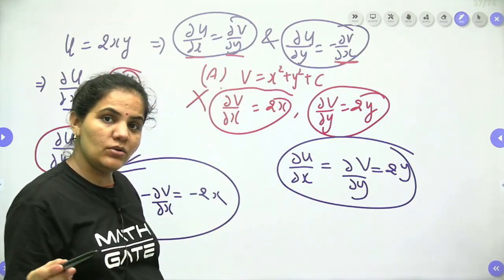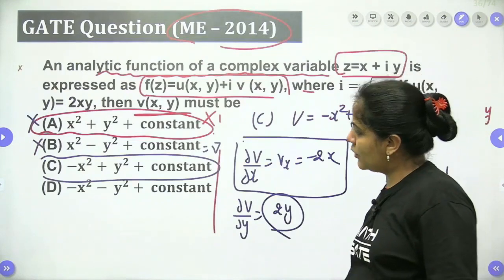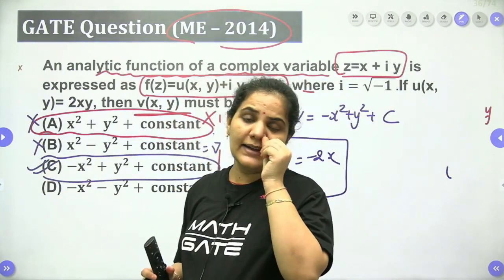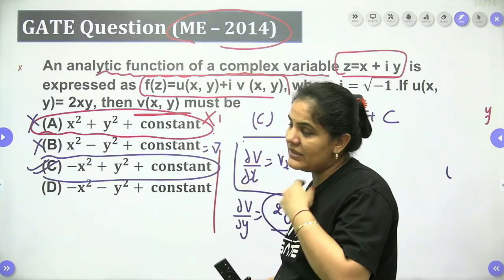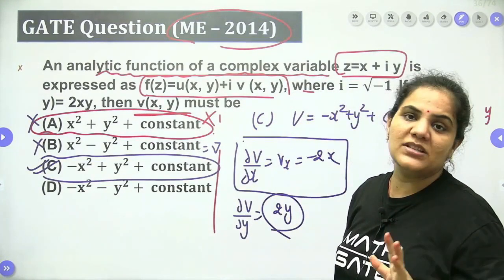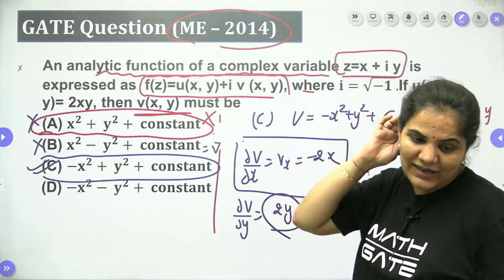So we can conclude that neither option number A nor option number B is satisfying, but option number C is satisfying, dear students. We can easily satisfy the CR equation from option number C only. So that will be the right answer. Is it clear, guys?